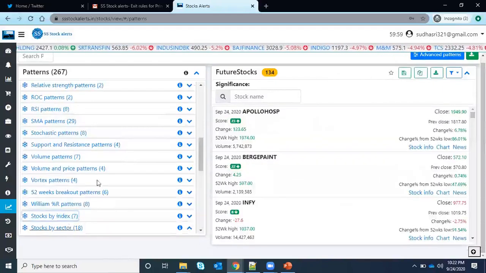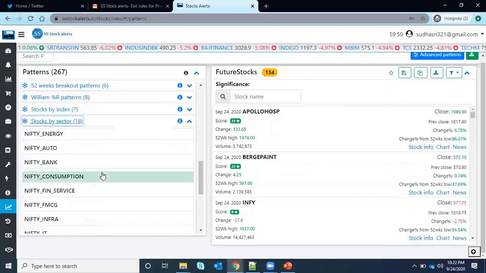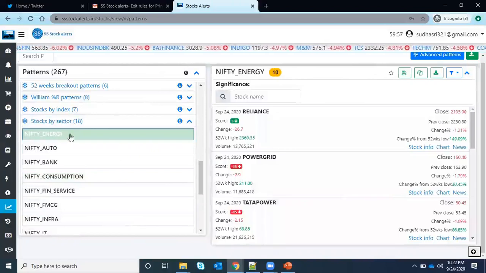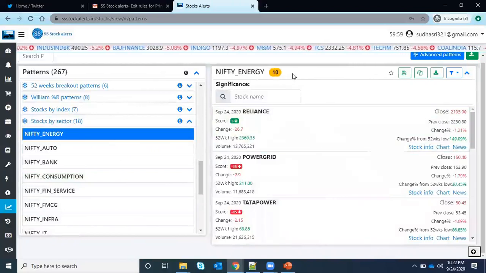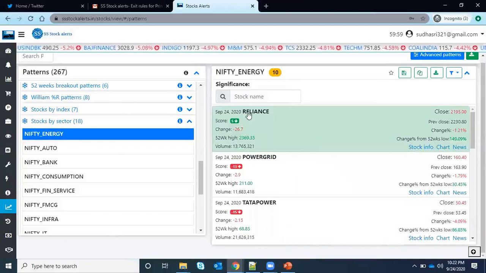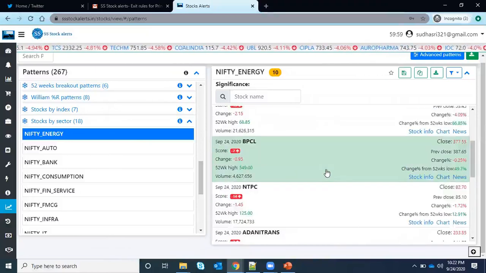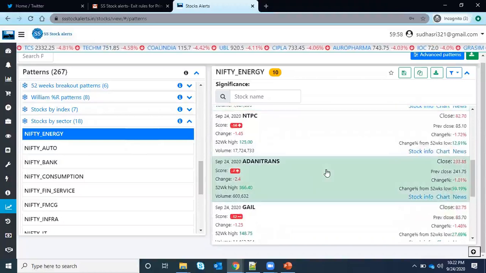But I want to see in which sector which stocks are booming. So I want to see in Nifty Energy which stocks are booming, just select it. So if you see in Nifty Energy, there are 10 stocks. Out of 10, I think Reliance is still in green mode. The other stocks, if you see, the scores are minus. So here the score is less than 0. It is not a candidate for buy at all, at least for positional. I'm not talking about intraday. So it is not a good candidate for positional, unless you see any reversal pattern.